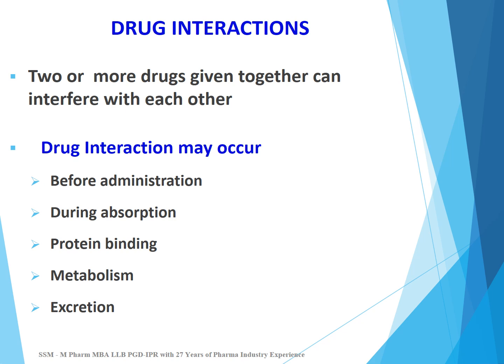Interaction at metabolism site, one drug may affect the metabolism of another drug. It may decrease or increase the metabolism of another drug. Excretion site interaction, one drug may decrease the excretion of another drug. For example, probenecid decreases the excretion of beta-lactam antibiotics, penicillin and cephalosporins.